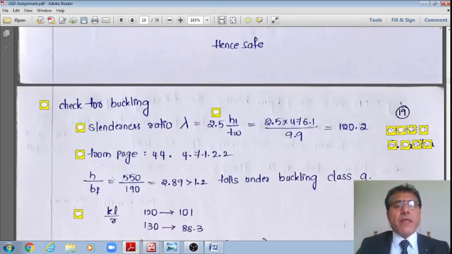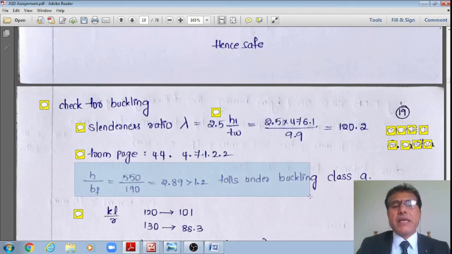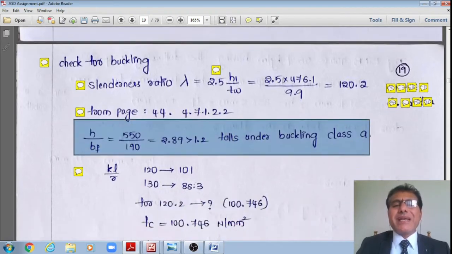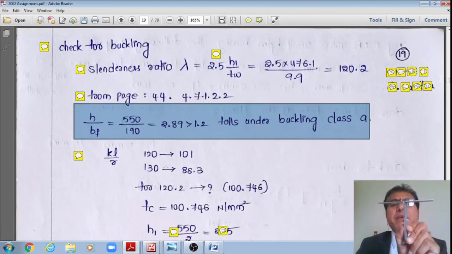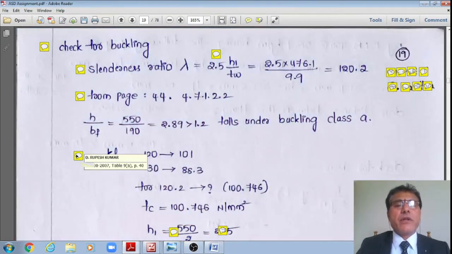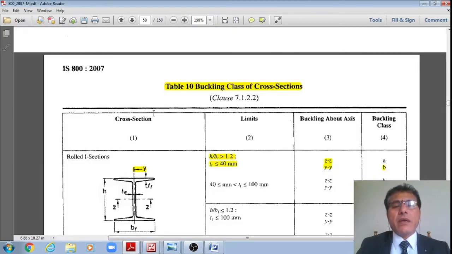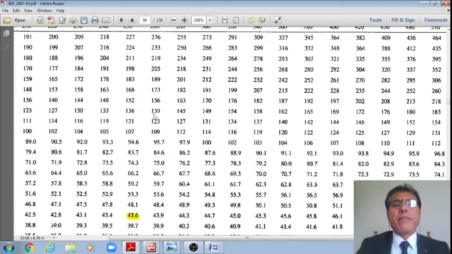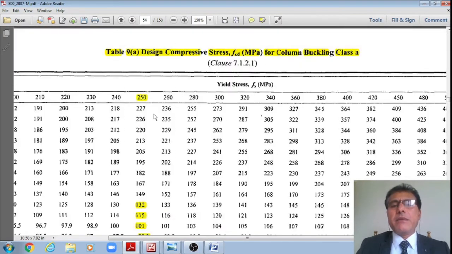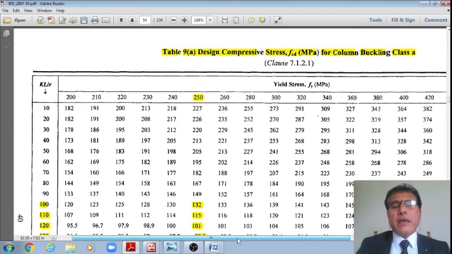Now I have h equal to 550, the depth of the section, divided by the width of the flange, 190. It works out to 2.89, which is much greater than 1.2. Therefore, the buckling class of this rolled steel I-beam section ISLB 550 is class A about the major axis of bending, the ZZ axis. Once I fix the buckling class as A, I go to page number 40, Table 9A. Yes, I am there in page number 40, Table 9A.